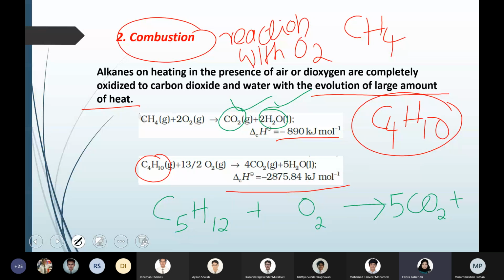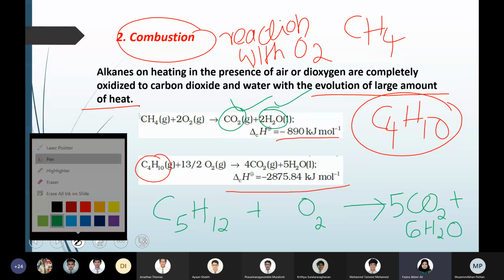The number of carbon atoms and the number of moles of carbon dioxide will be equal. The number of hydrogen atoms is 12, so the number of water molecules will be half that. H12 means 6 H2O, because H2O contains 2 hydrogens.